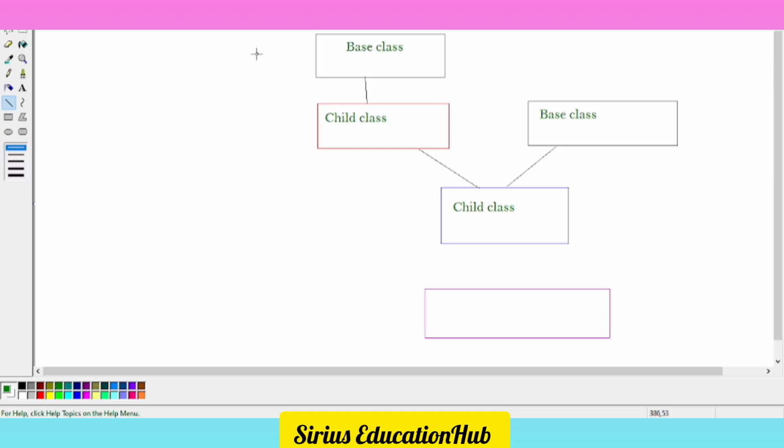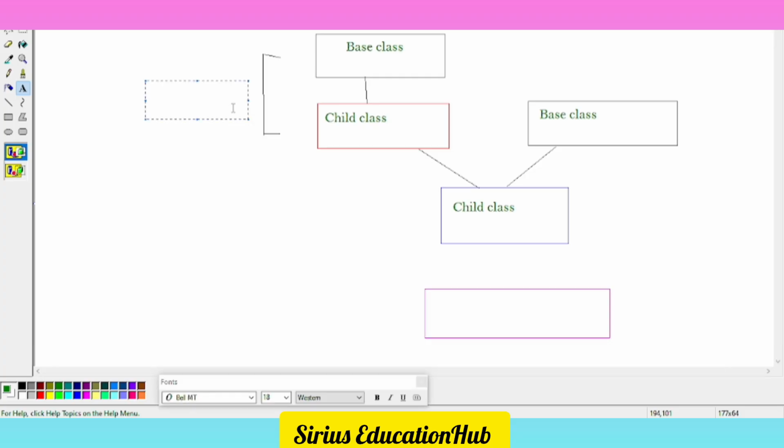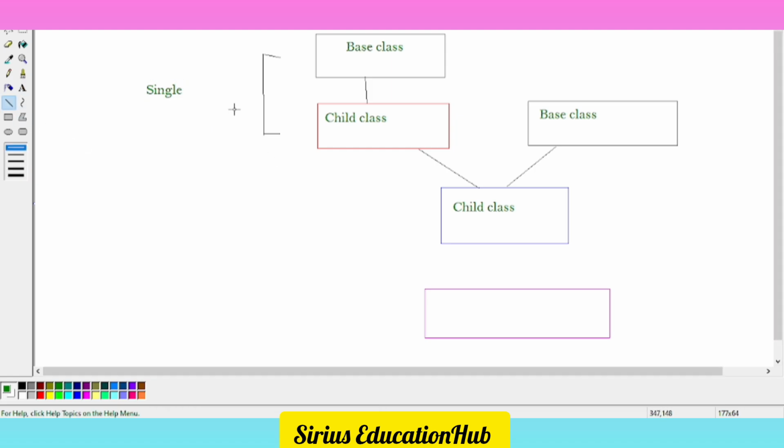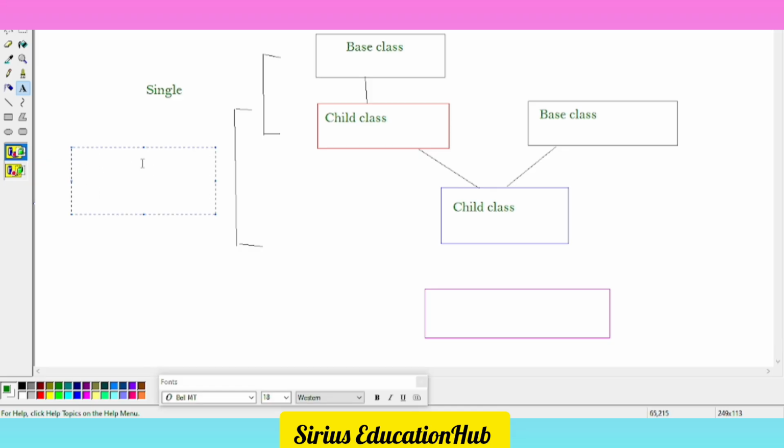Now I will repeat here. Between these two classes, what is here? It is single inheritance. Okay, now take the case of these two classes, this and this one. Here you will find it is a multiple inheritance, isn't so?